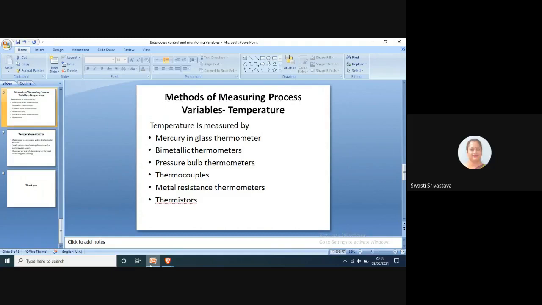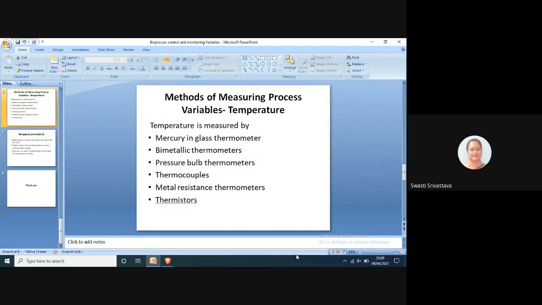Now the mercury in glass thermometer may be used directly in small bench fermenters, but its fragility restricts its use. And in large fermenters, it would be necessary to insert it into a thermometer pocket in the vessel, which introduces a time lag in registering the temperature of the vessel. That is, the response time is increased. So this type of thermometer can be used solely for indication, not for any kind of automatic control or recording.